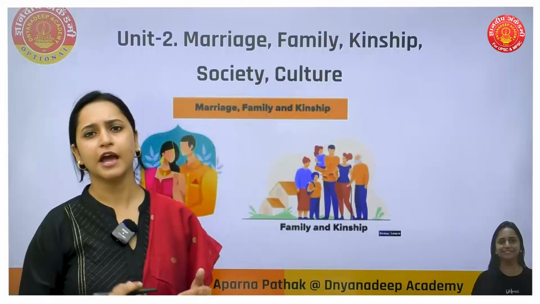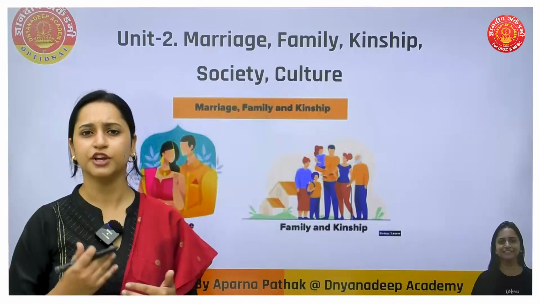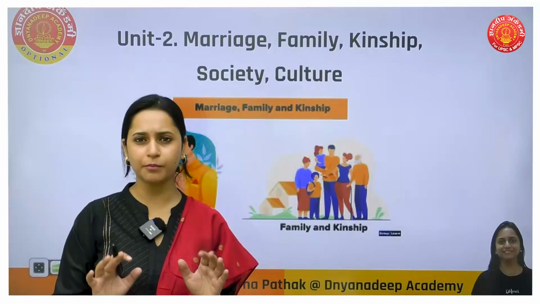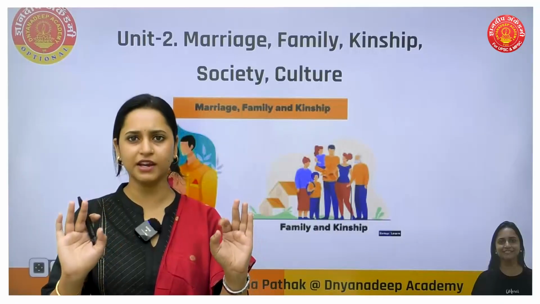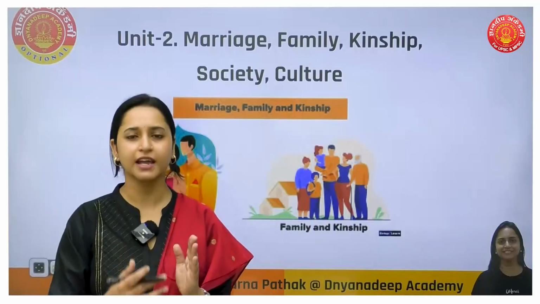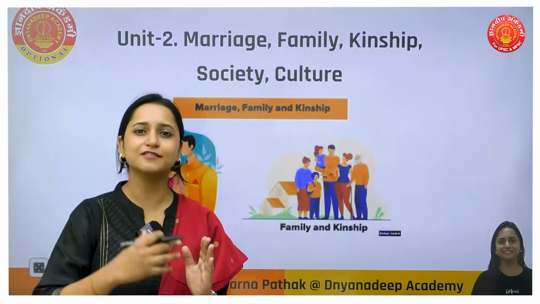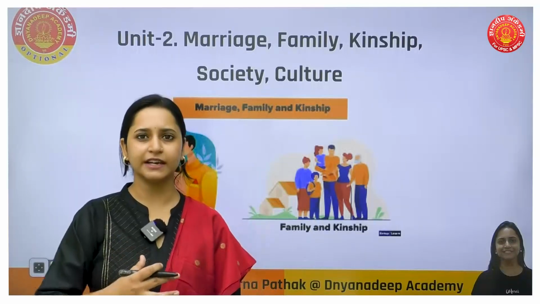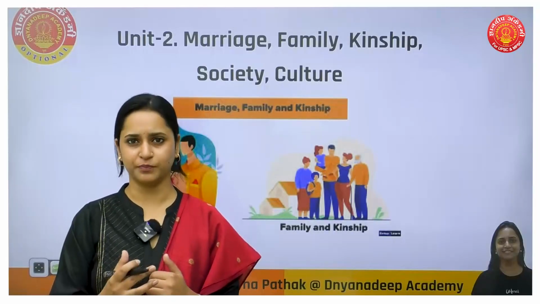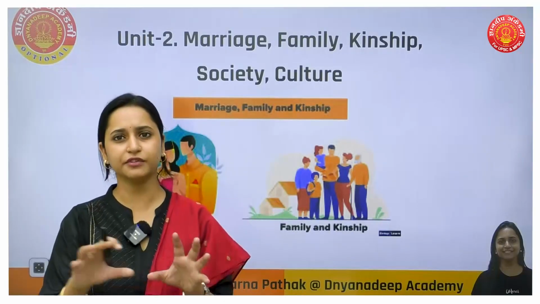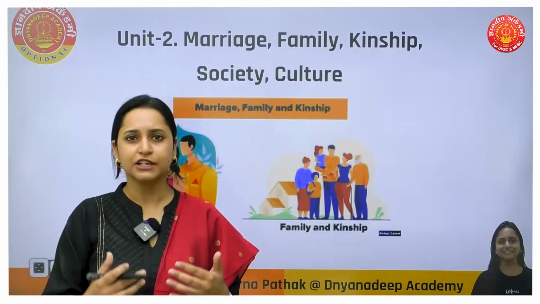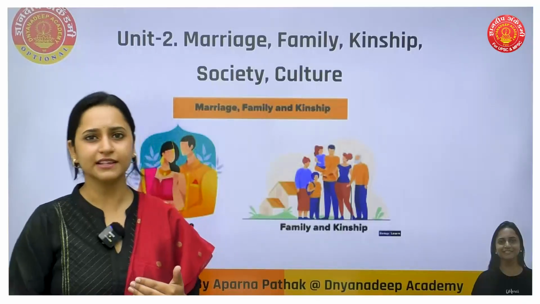Our next unit is about marriage, kinship, society, culture. Just an overview, I will say that, for example, one couple is there, one man and woman, they get married, that is marriage. After that, they have their baby, their children, they make a family. And then they have some relatives, some close relatives, some distant relatives. All together they make a kinship group. And then different types of groups together make a society. They have a common culture. That is how we'll progress one by one in this unit.